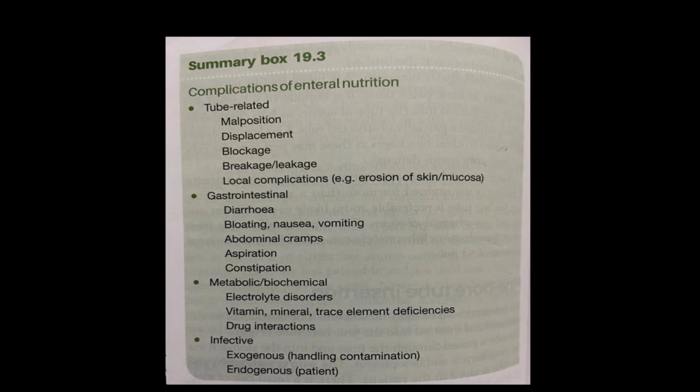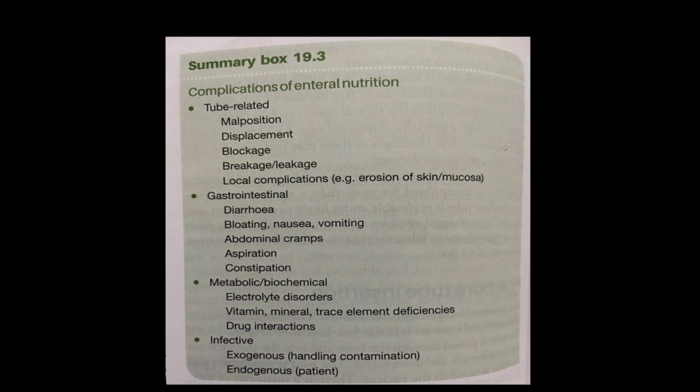Next is gastrointestinal complications of enteral nutrition. One is diarrhea. Why does diarrhea occur? Sometimes for critically ill patients we are giving antibiotics. These antibiotics will damage the normal colonic microflora. Along with these antibiotics, you are giving enteral nutrition. The intestinal flora are required for the normal fermentation of the carbohydrates. If they get destroyed by the antibiotics, there will be associated diarrhea.